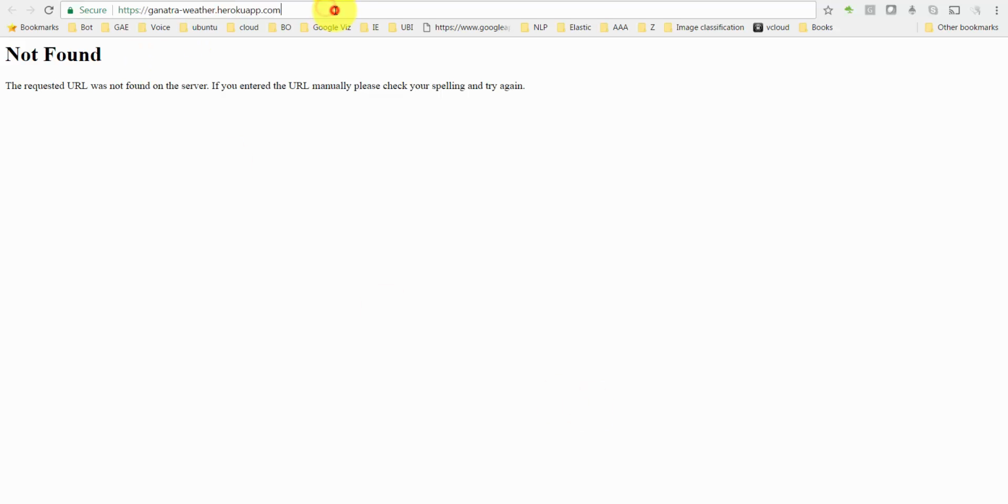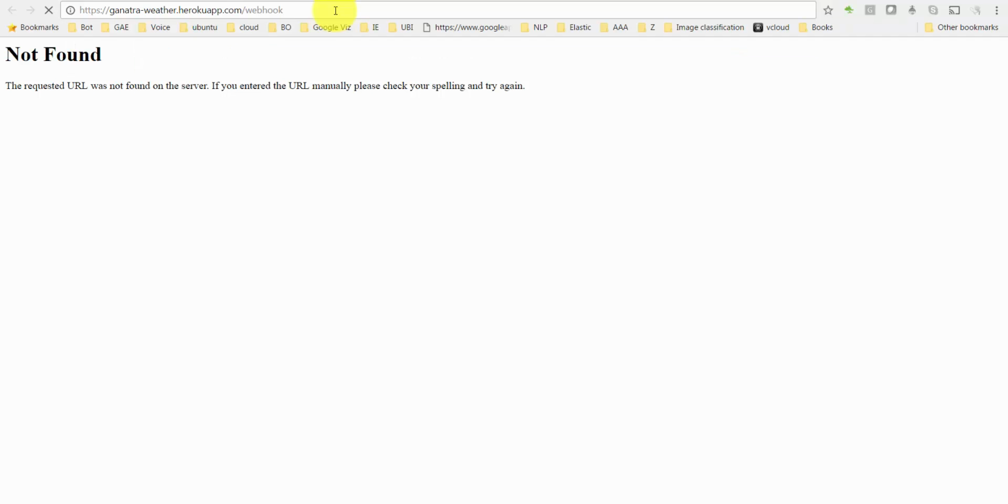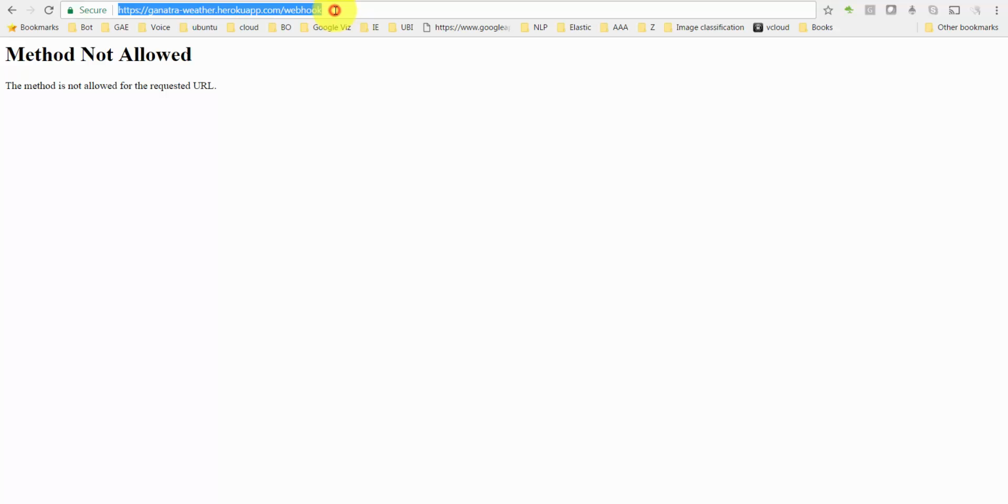And in this particular example, just type webhook over here, and it's going to say method not allowed, which is expected because it's a post method that gets called, and you can't directly call it from the URL here. But anyways, this tells you that something's available out there, a post method. Let's keep this in mind. I'm just going to copy that.